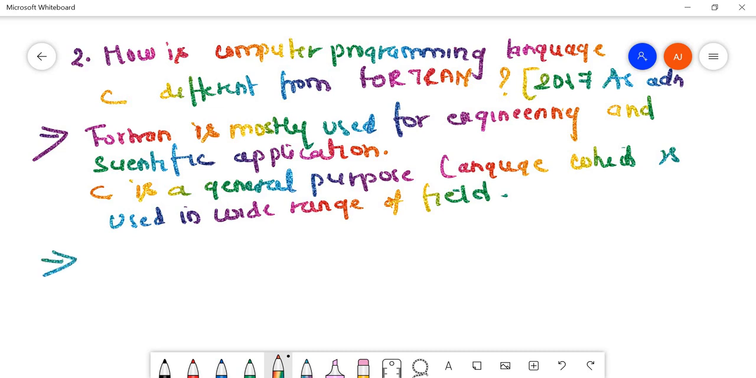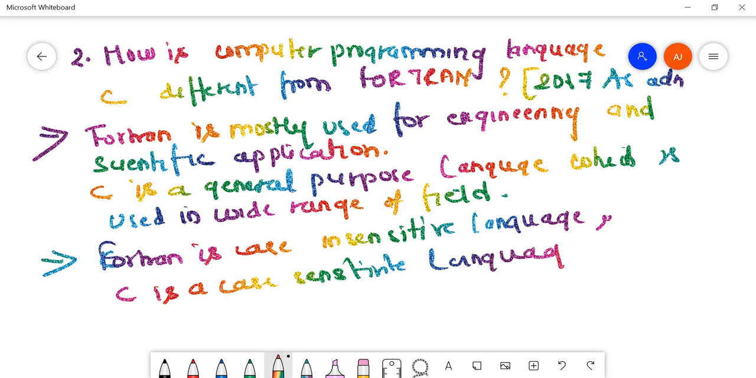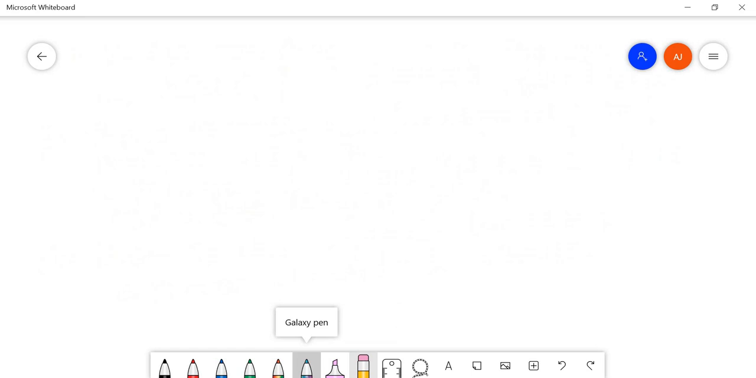Let's go to the second difference. Fortran is a case insensitive language. What does insensitive mean? Capital A and small a are the same for Fortran, and as we know, C is a case sensitive language. So capital A and small a are different things in C. Next, I'll clear the screen first. Third difference, this is a continuation of that.